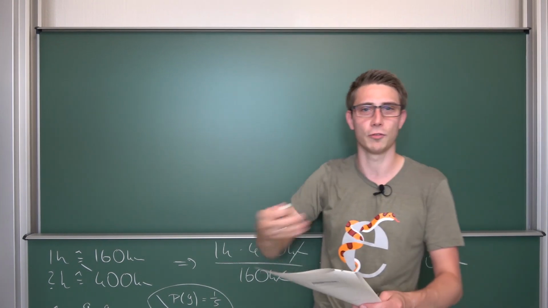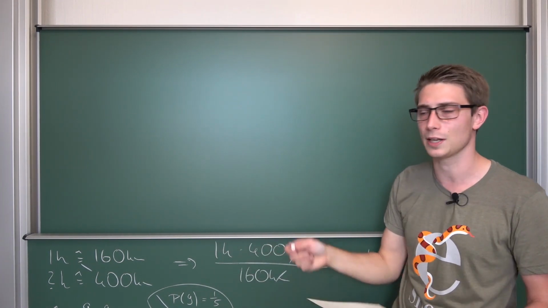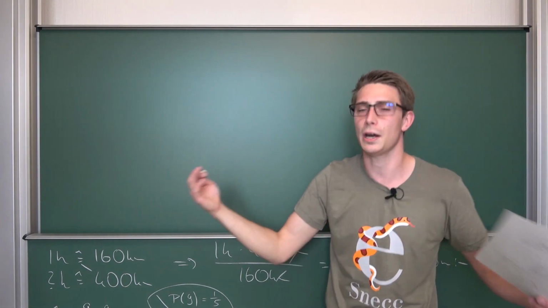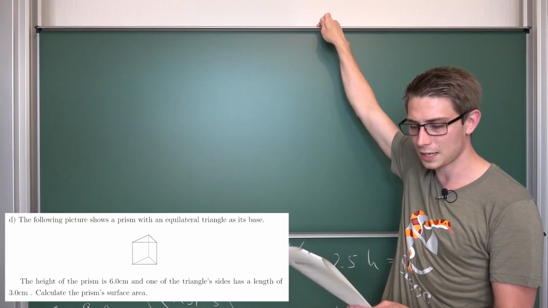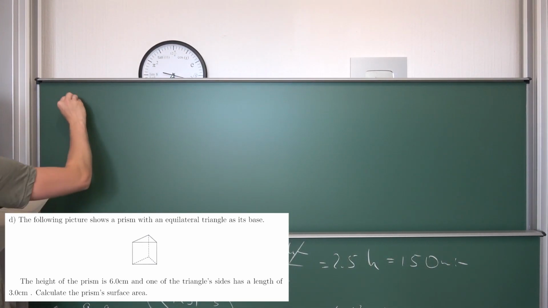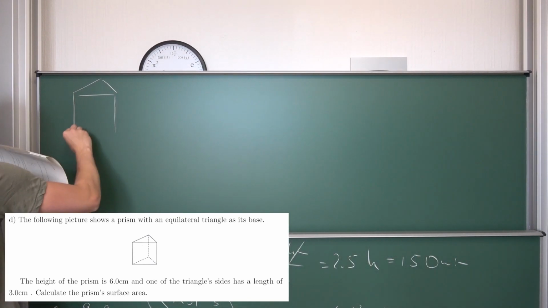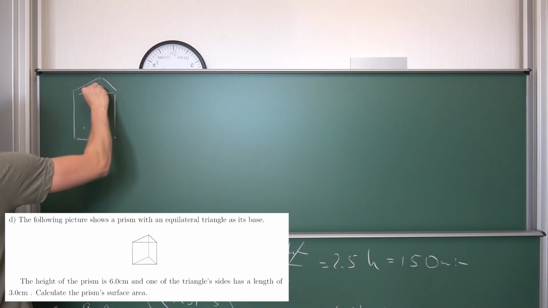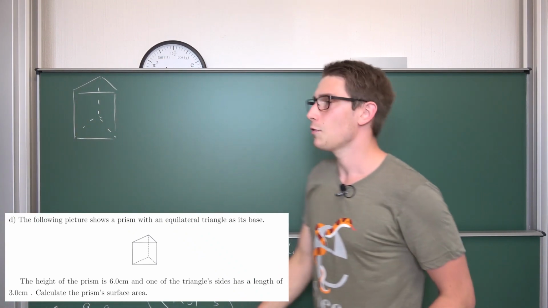If you don't know any formula here, you can take a look into your lookup table and get the formula for the area of a triangle, for example. So we have to calculate the surface area of a prism here. I'm going to draw it out and then we are going to talk about it a tiny little bit. So, what is the surface area of this thing?